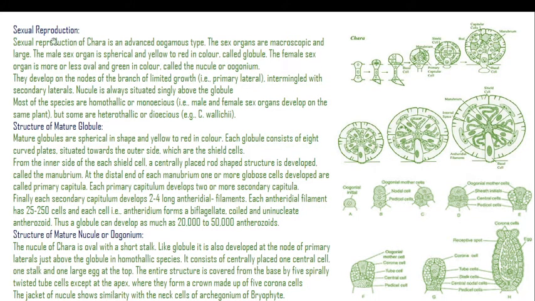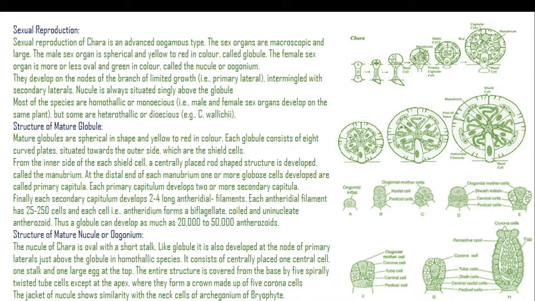Like vegetative reproduction, sexual reproduction of Chara is an advanced oogamous type. The sex organs are macroscopic and large. The male sex organ is spherical and yellow to red in color, called the globule. The female sex organ is more or less oval and green in color, called the nucule or oogonium. They develop on the nodes of the branches of limited growth, intermingled with the secondary laterals. The nucule is always situated singly above the globule.